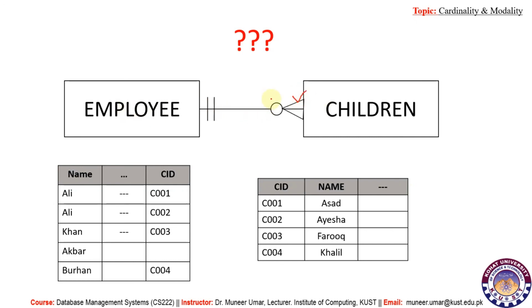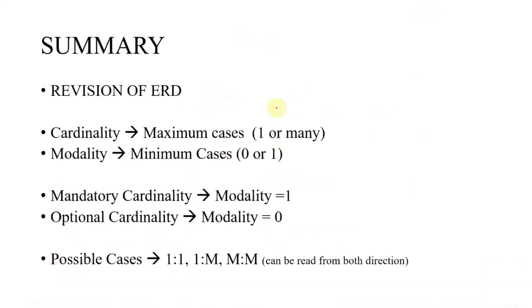An employee can have no child. A child can have one employee at maximum, and at minimum also association with one employee. So from children the modality and cardinality both are 1, and from employee to children the cardinality is many and modality is 0.